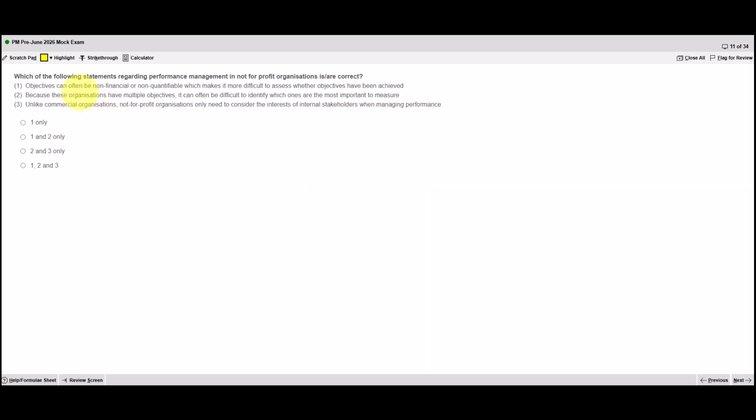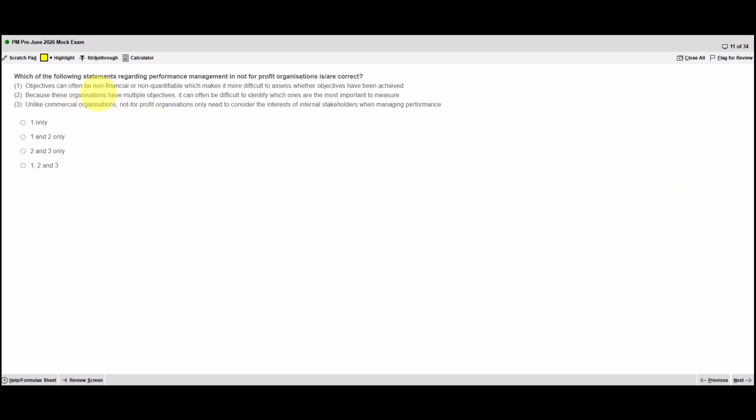On to 11. Which of the following statements regarding performance management in not-for-profit organizations is or are correct? Objectives can be non-financial or non-quantifiable, which makes it more difficult to assess whether objectives have been achieved. Be careful with these sorts of statements always, because there's 2 parts to them. It says that the objectives can be non-financial or non-quantifiable. We need to decide, is that true or false? If that's true, then we also need to say, is this second part true? Both need to be correct.